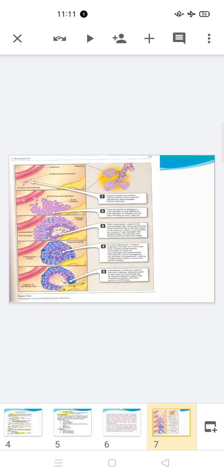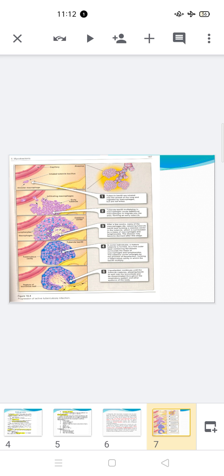The second arrow shows that tubercle bacilli multiply in the macrophages, causing additional macrophages to migrate into the area, the primary focus area, forming an early tubercle, the primary focus. The second shows the exudative lesion. The third shows the granulomatous area.